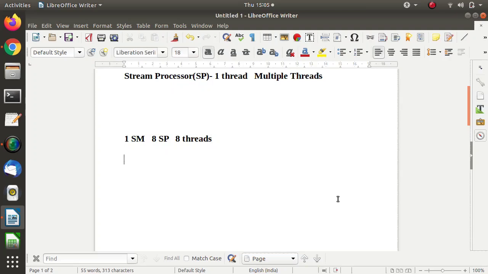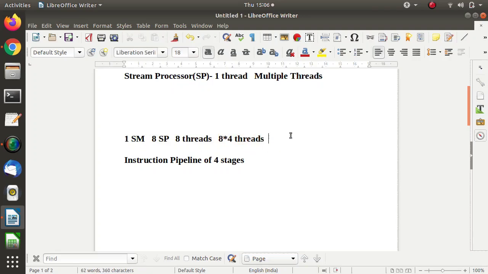Now suppose we have an instruction pipeline of 4 phases or 4 stages, such as fetch, decode, and so on. Because of the instruction pipeline, instead of 8 threads, we can run 8 into 4 threads simultaneously on this 1 SM.